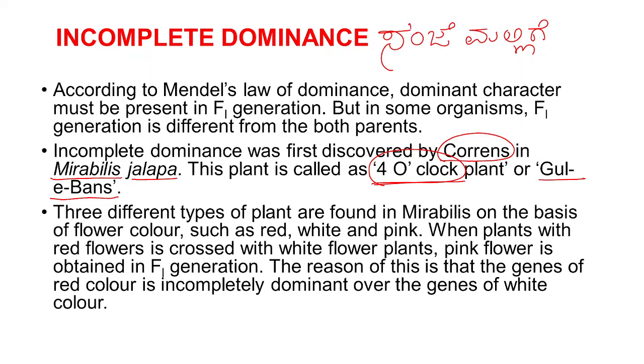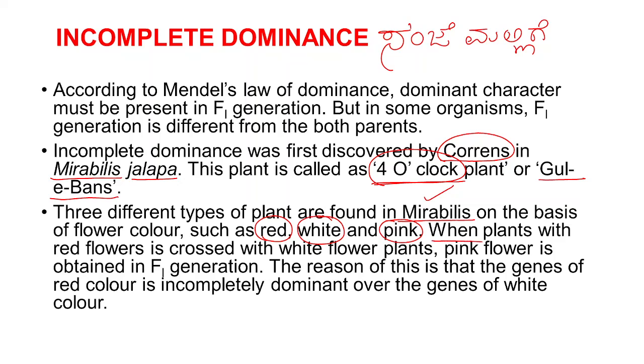Next point, this particular plant shows what? Incomplete dominance. See here, three different types of plants are found in Mirabilis on the basis of flower color, such as red color, white color and pink color. That means the 4 o'clock plant has three different types of flowers with respect to their color.